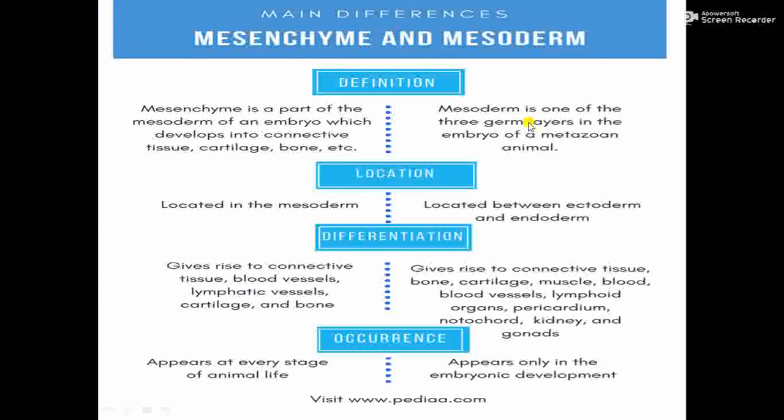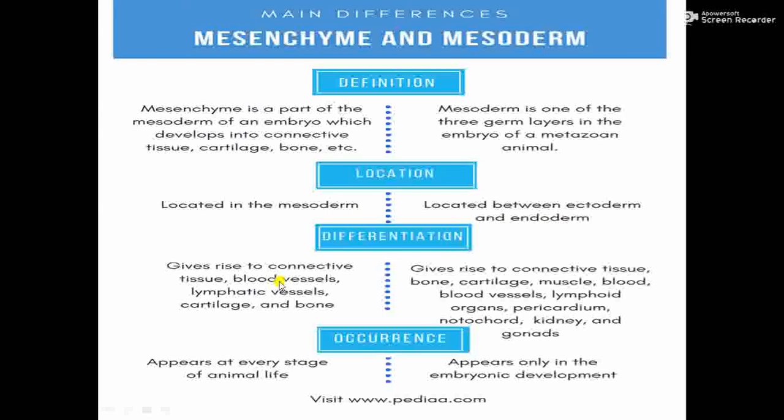Mesoderm, as we have seen, is the middle layer of germ layers in the embryo of metazoan, higher animals. So mesoderm is the middle germ layer, and mesenchyme is a part of mesoderm, remember that.